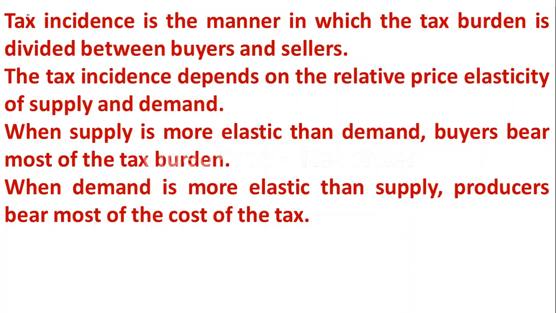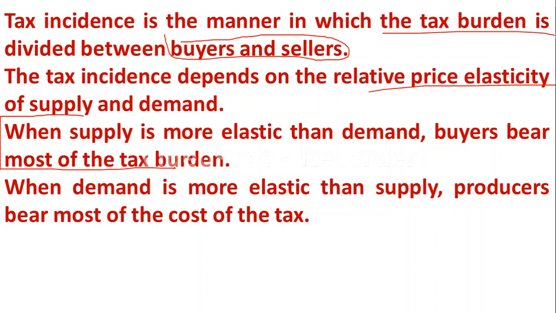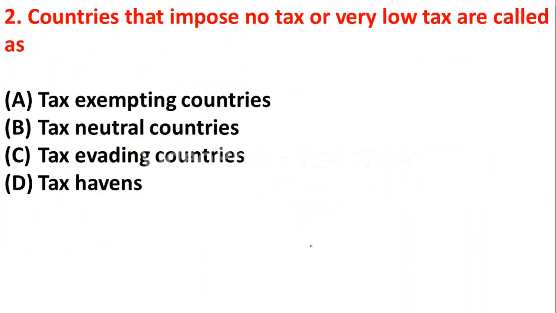Tax incidence is the manner in which the tax burden is divided between buyers and sellers. The tax incidence depends on the relative price elasticity of supply and demand. And please remember this: when the supply is more elastic than demand, buyers bear most of the tax burden, and when demand is more elastic than supply, producers bear most of the cost of the tax. So let us move to the next question.